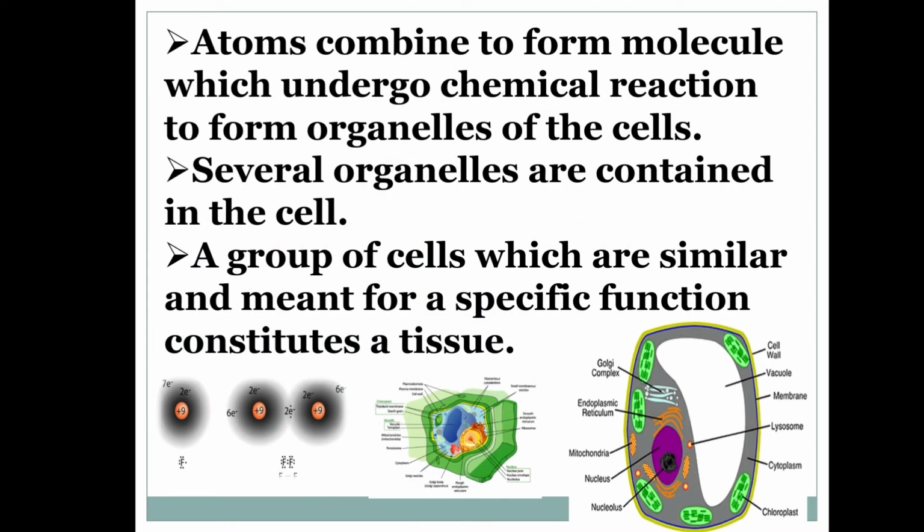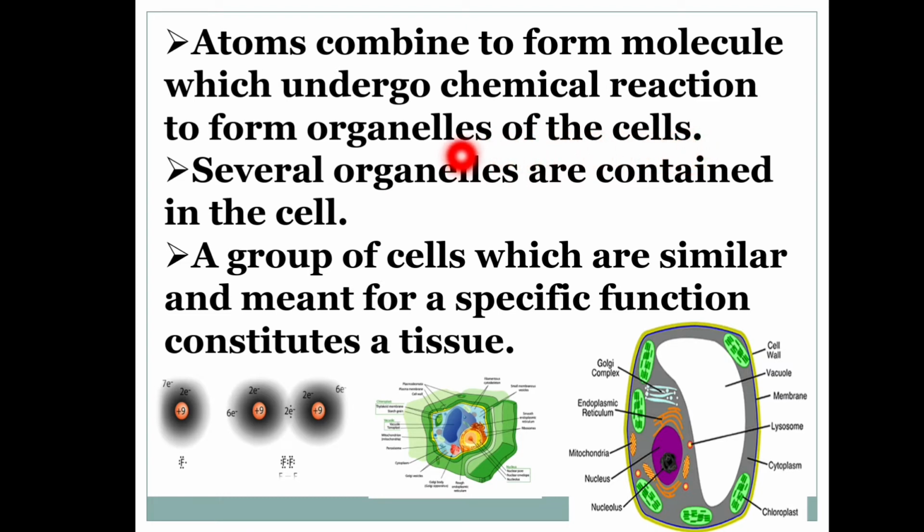Atoms combine to form molecules which undergo chemical reactions to form organelles of the cells. Several organelles are contained in the cell. A group of cells which are similar and meant for a specific function constitutes a tissue. What are organelles?